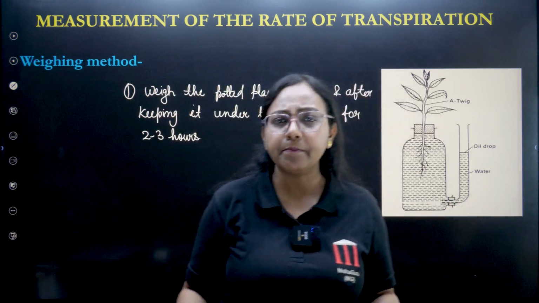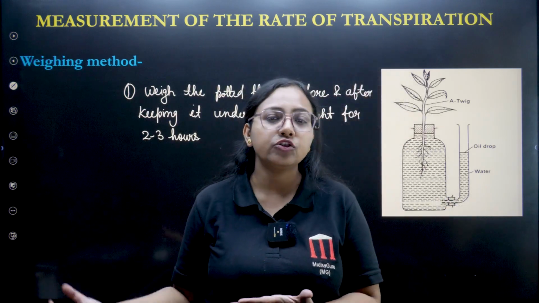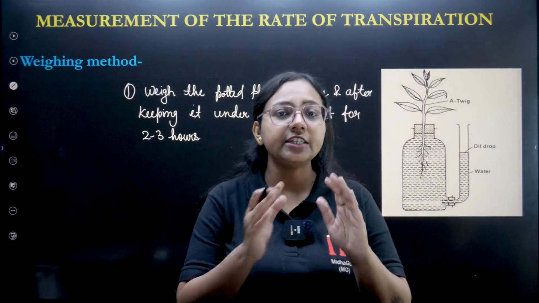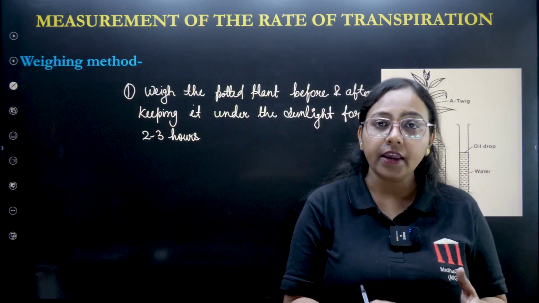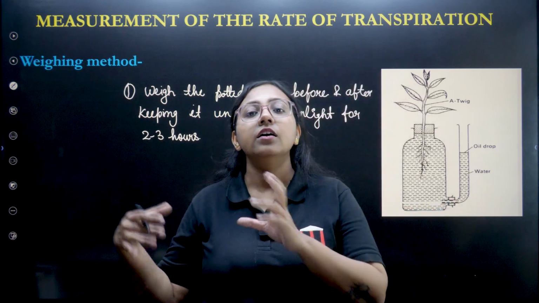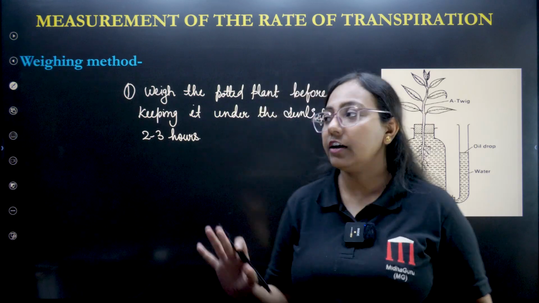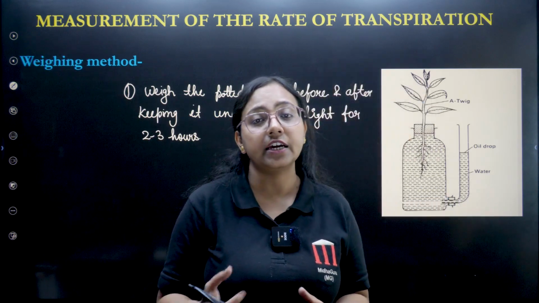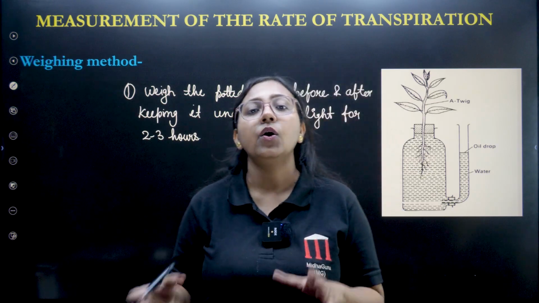The first method is a very simple and easy type of method, and this is not that important although. So what we have to do, this is the easy process. Take a small potted plant, weigh it, means find the weight of it, and then keep it in the sunlight. Under the sunlight it will be kept for 2 to 3 hours, and then there will be transpiration taken place, and after that again weigh it.